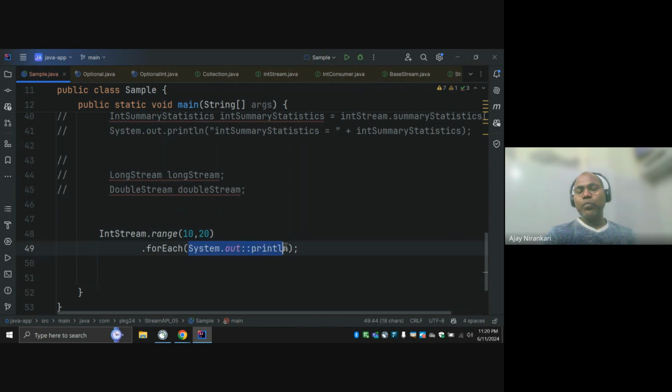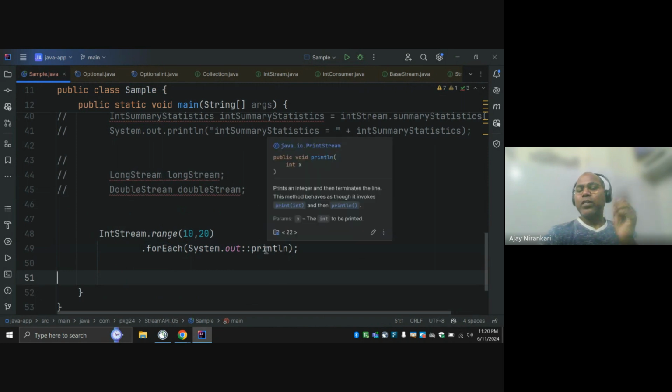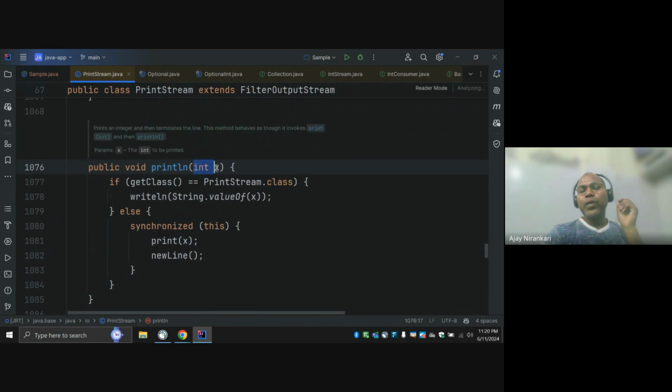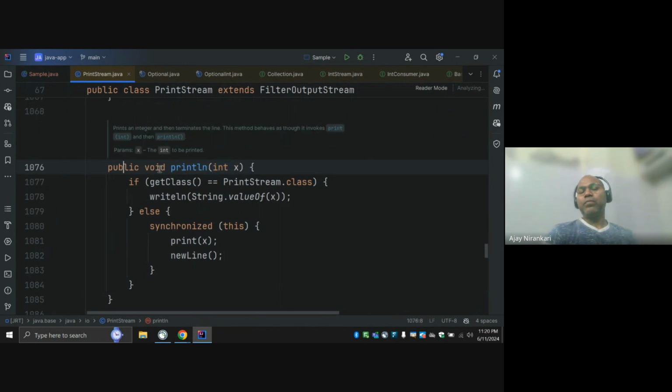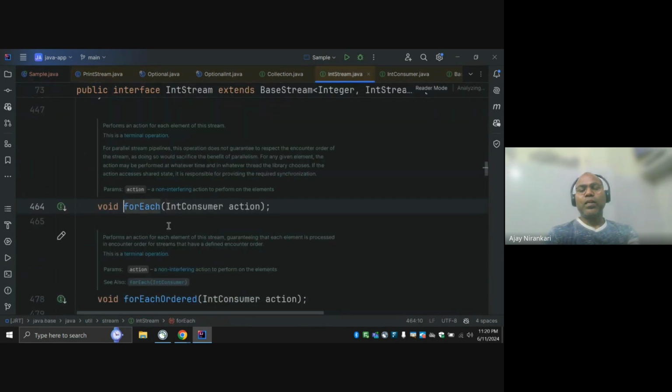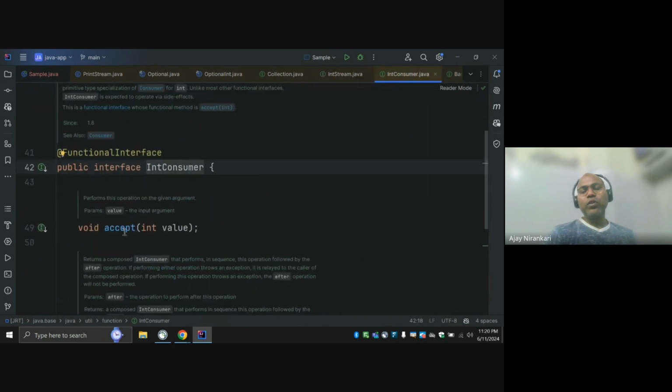I'm not going to pass exact code here. I'm saying there is already one function, the println print function, which matches your syntax. Notice this print function takes some input and does not return anything, right? This syntax exactly matches what this interface is expecting. This interface says, I want a method that takes one input and does not return anything.